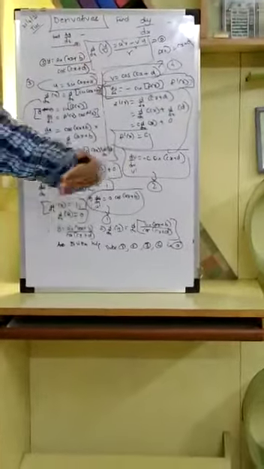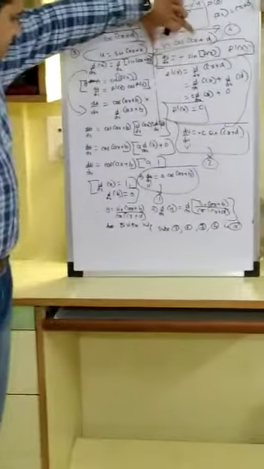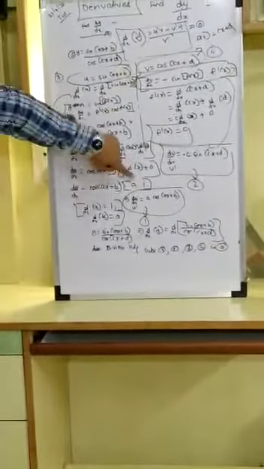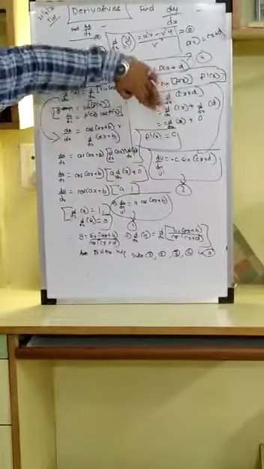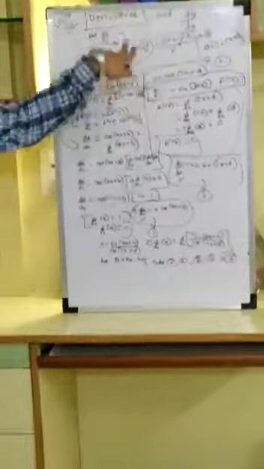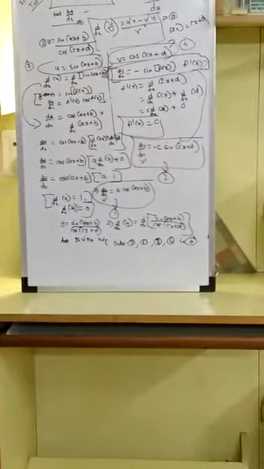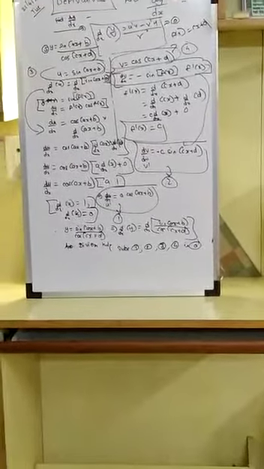U and v, I remind you, both are functions of x. I am substituting u as sine of ax plus b, v as cos of cx plus d, u dash as a cos of ax plus b, v dash as negative c sine of cx plus d, all of them in the division rule. D by dx of u by v is u dash v minus v dash u upon v square.